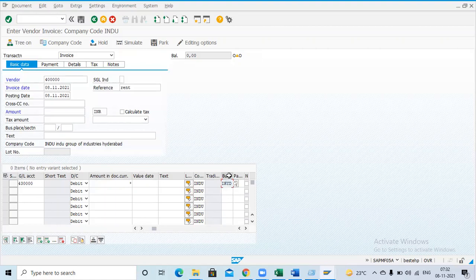Suppose I have given a condition, it has to work only for the Hyderabad business area. While you are posting the transaction, in case you enter Mumbai business area, the system will throw an error. You are not authorized. You cannot save the transaction because we have given one validation that this GL is applicable only for this business area, not for other business areas.